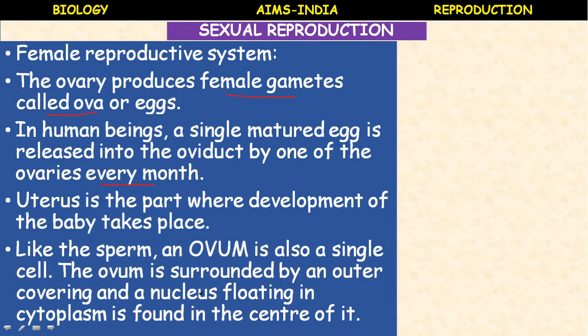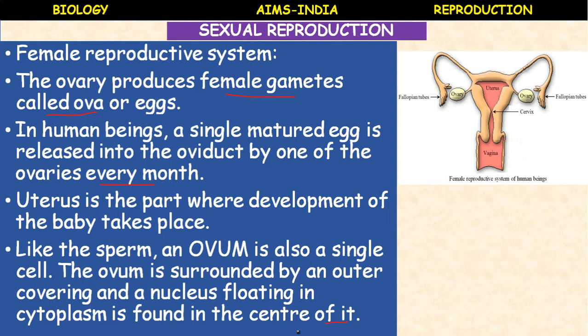Like the sperm, an ovum is also a single cell. The ovum is surrounded by an outer covering, and a nucleus floating in cytoplasm is found in the center of it. So this is the female reproductive system. There is a pair of ovaries. Every month one ovum is produced from the ovary, and that released ovum enters into the fallopian tube.